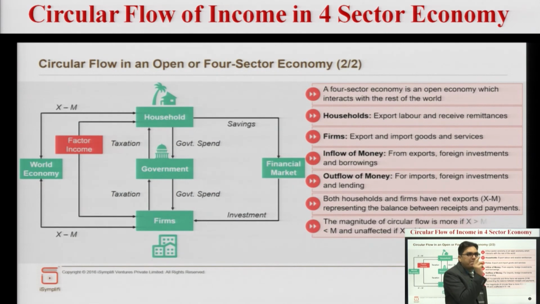Remittances are what? It is the part of their salary that individuals earn abroad and keep on sending to their homes. This amount that workers abroad send to their home country is called remittances. Kerala receives the highest remittances in India, because most of the people from Kerala, or even from the rest of India, are working in the Gulf countries. People are working in America, Saudi Arabia, Dubai. So we are exporting labor, and in return we are receiving income from abroad.